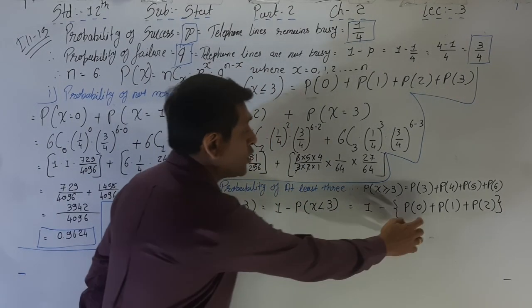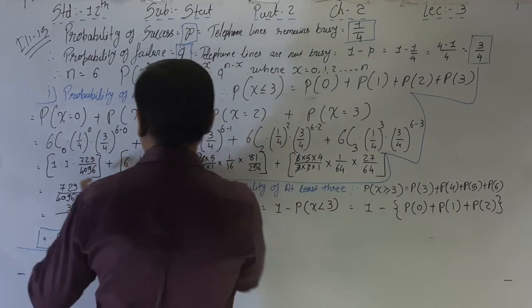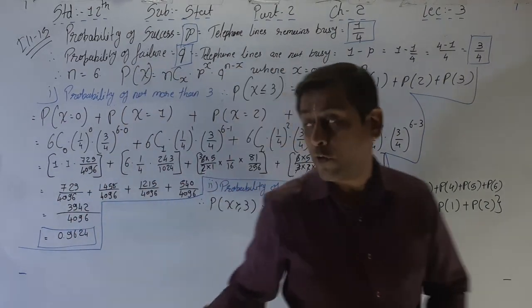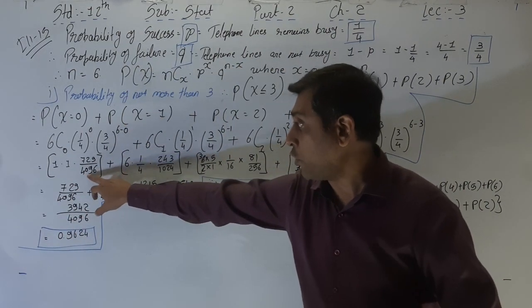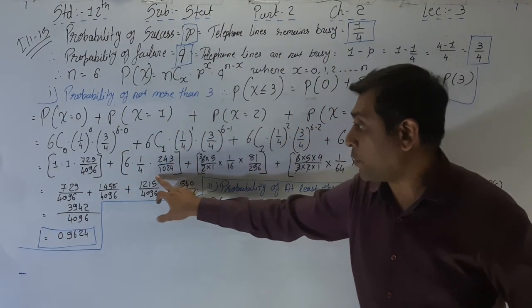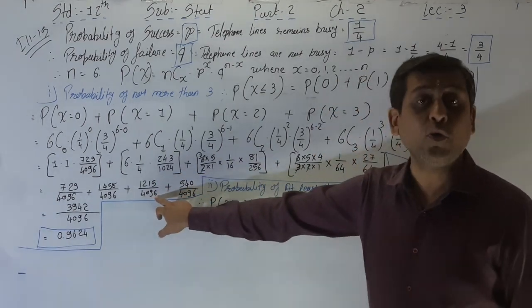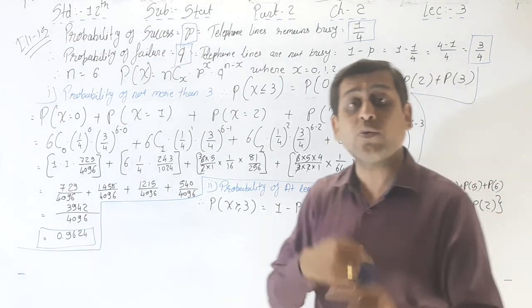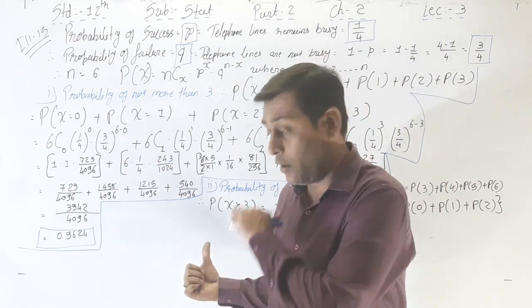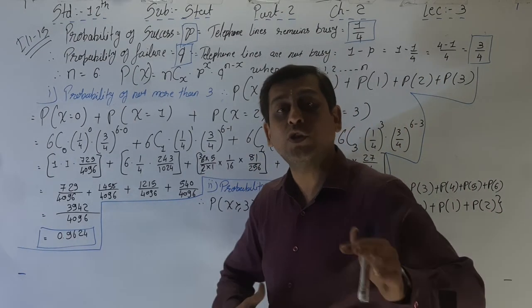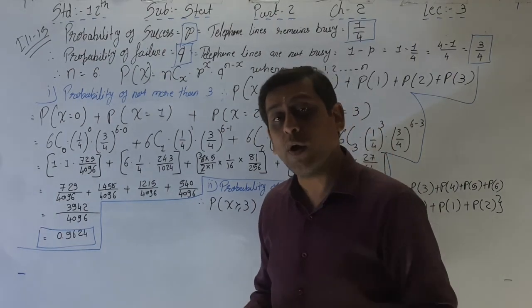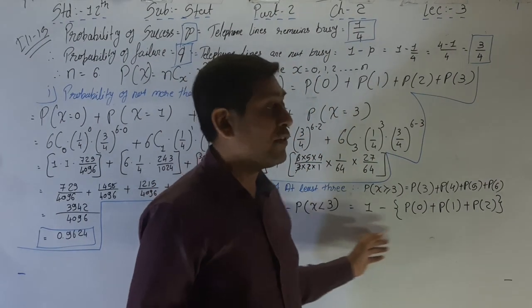Because the values of 0, 1 and 2 we already found. This one is P of 0, this one is P of 1, and this one is the value of P of 2. We don't have to find P of 0, 1, 2 a second time, and that's why we are finding it this way.